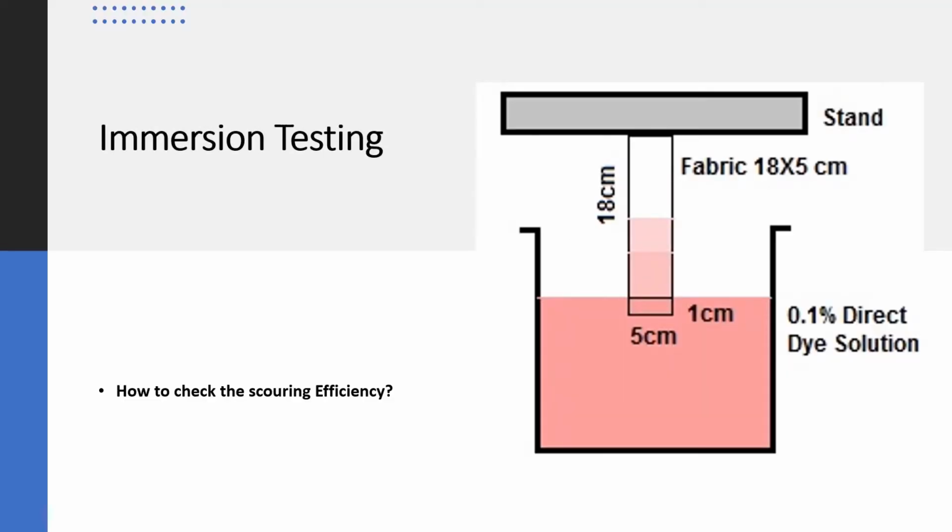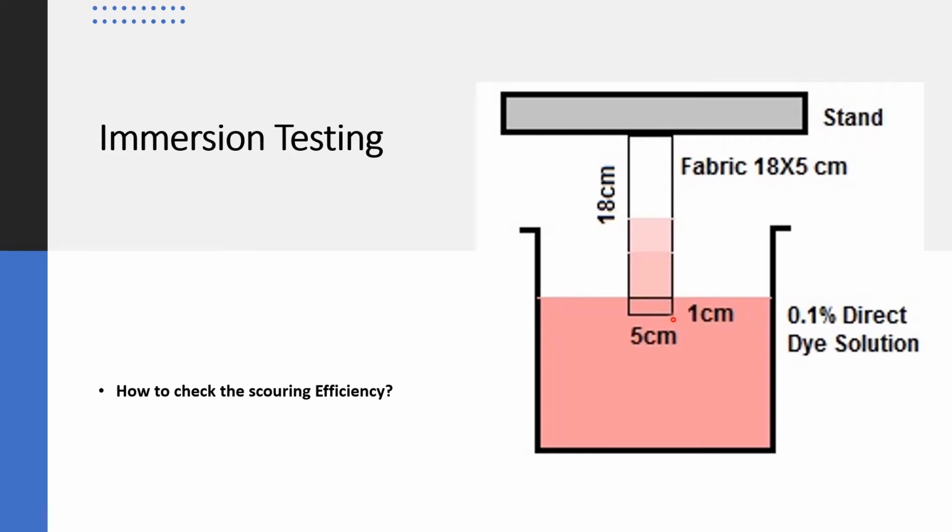After the scouring has been done, we have to test how the fabric has been scoured, whether the scouring efficiency was good or not. There are various tests to determine the scouring efficiency. This one is immersion testing. Your teacher will recommend it to you. Here I will discuss only one or two.